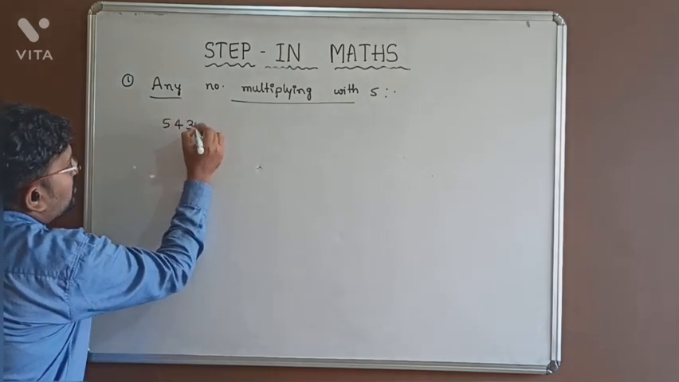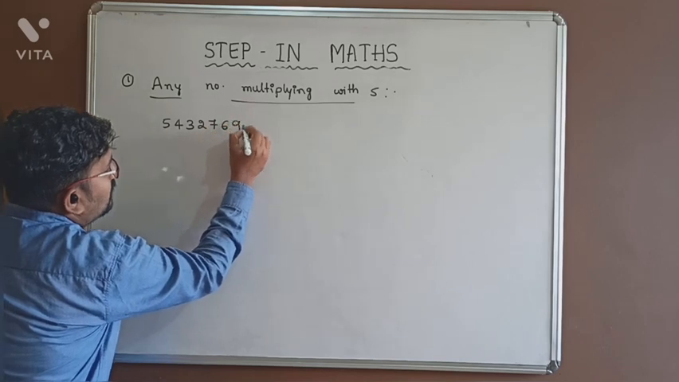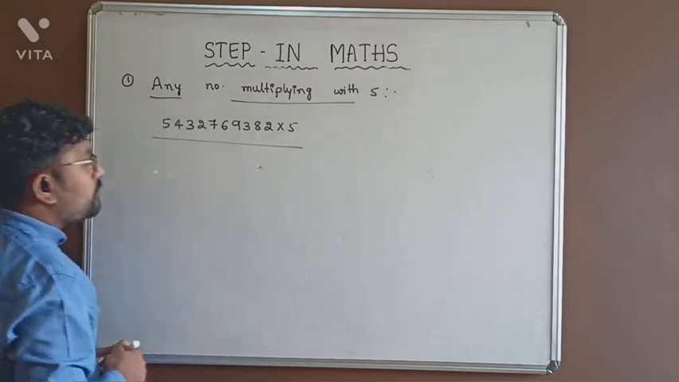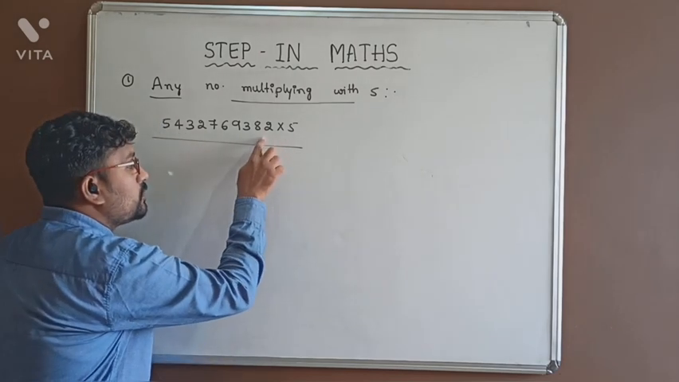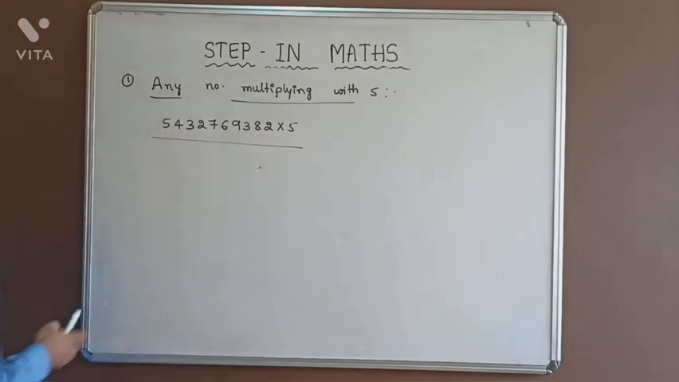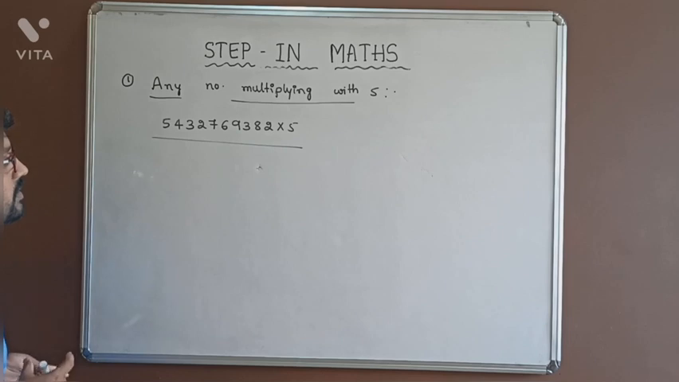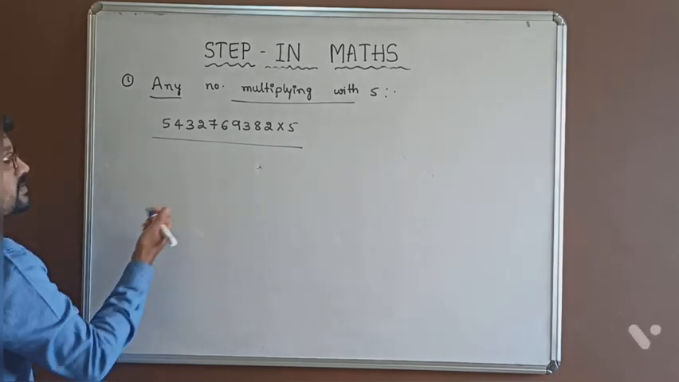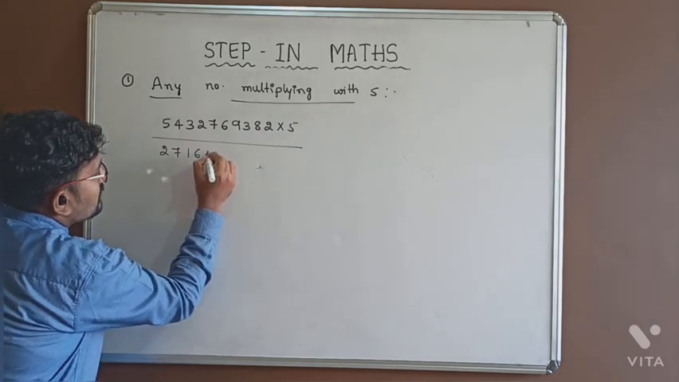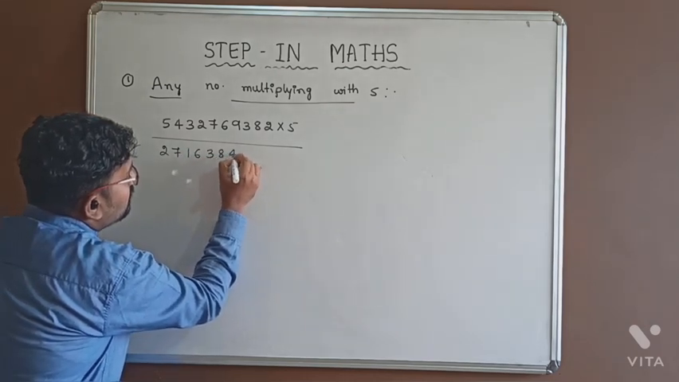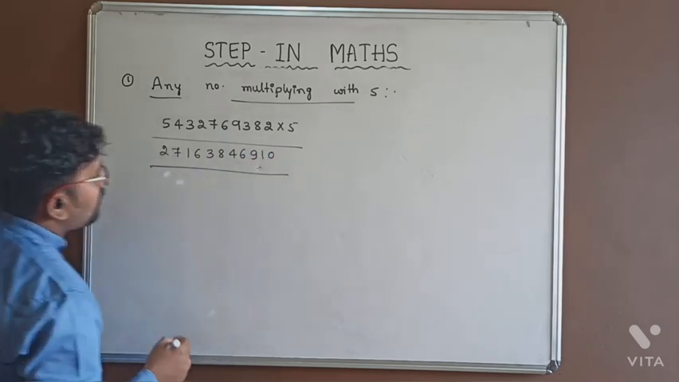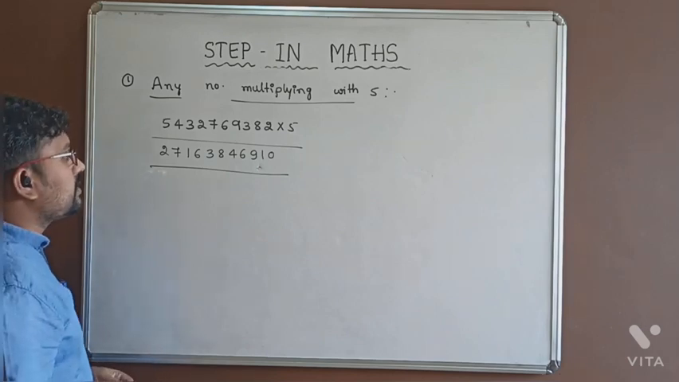5 4 3 2 7 6 9 3 8 2 into 5. But as usual, how will you multiply here? First multiplying with the 2, next multiplying with 8, and so on until 5 you will go on multiplying. But I do not multiply like this. I will write the answer directly as 2 7 1 6 3 8 4 6 9 1 0 is the answer.